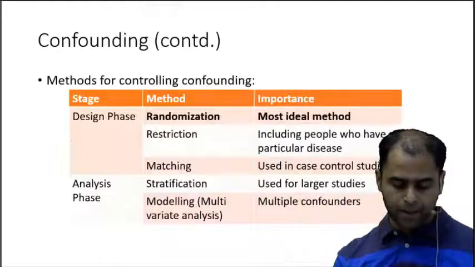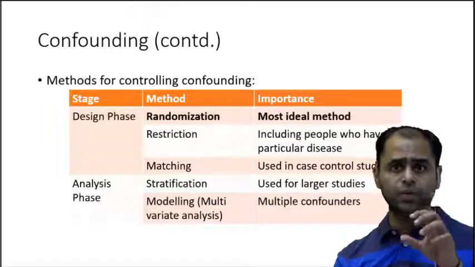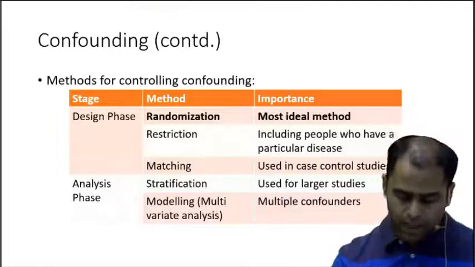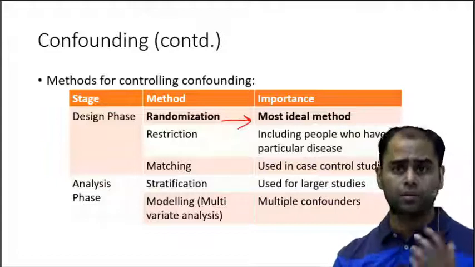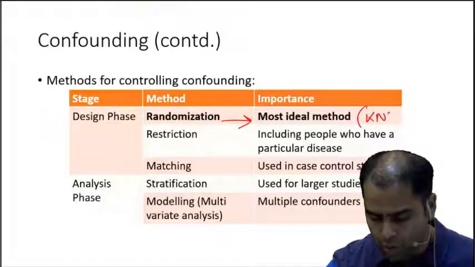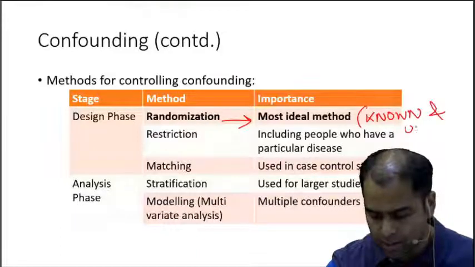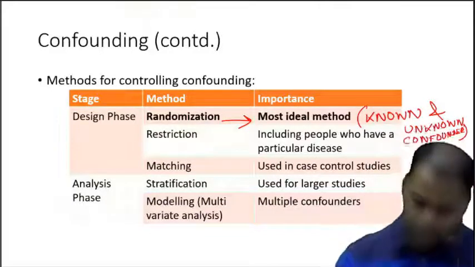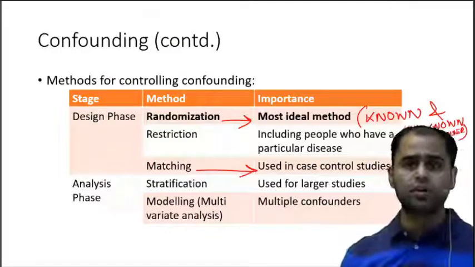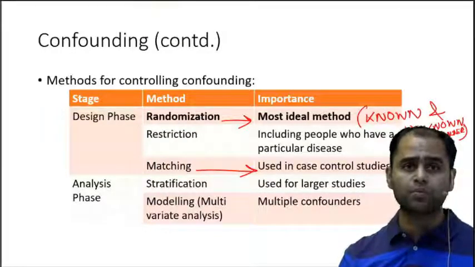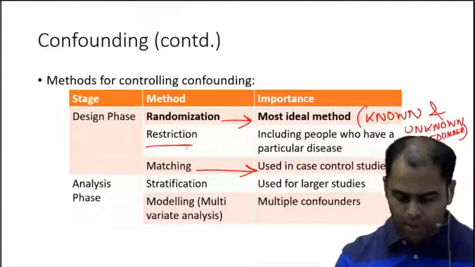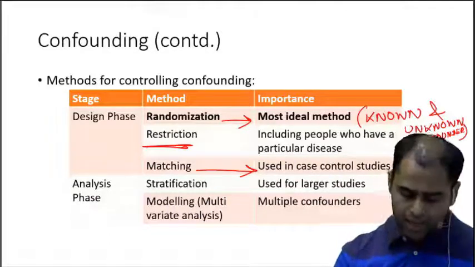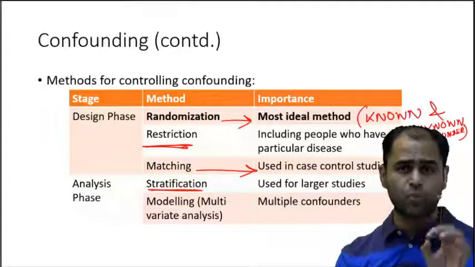Now what are the different methods in which we can control confounding? Randomization, most ideal. Now why? Because it removes both known and unknown confounders. Now matching, this is used in case control studies only because it removes the known confounders. Restriction is another method, need not get into it. Stratification I would explain you in detail because that is what AIIMS asks.